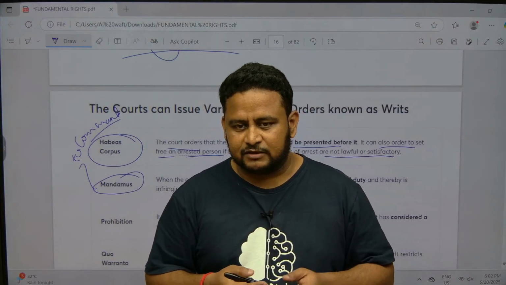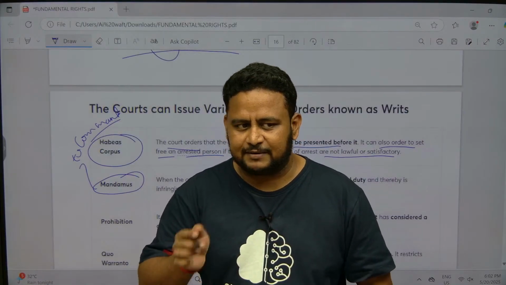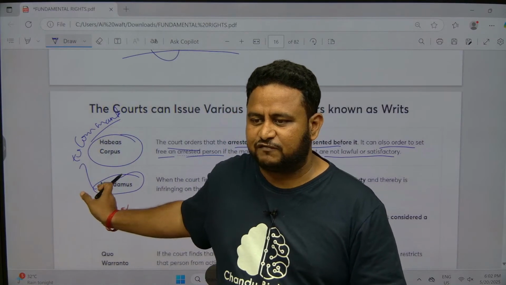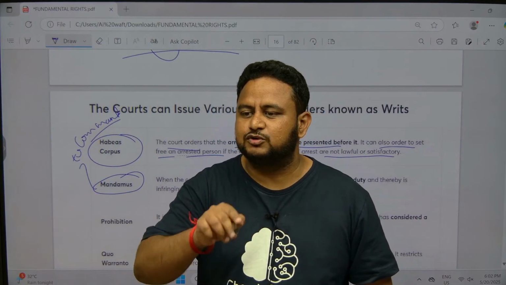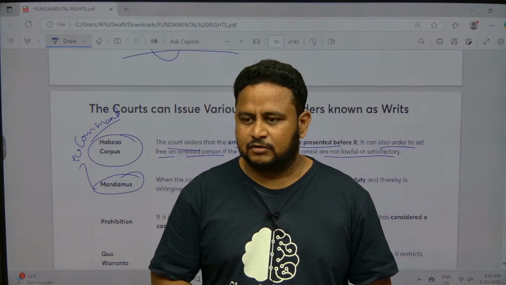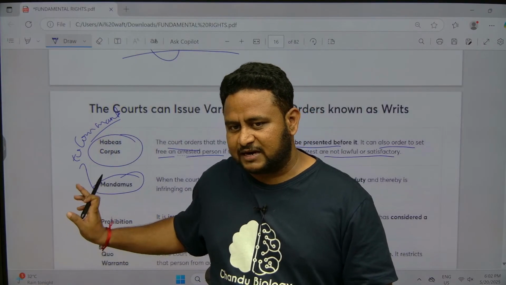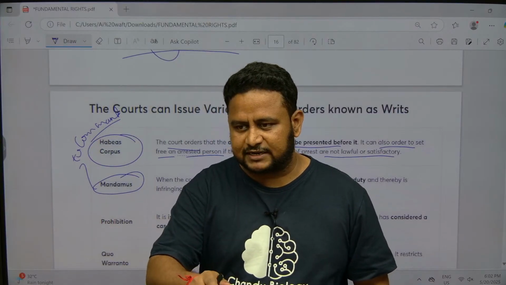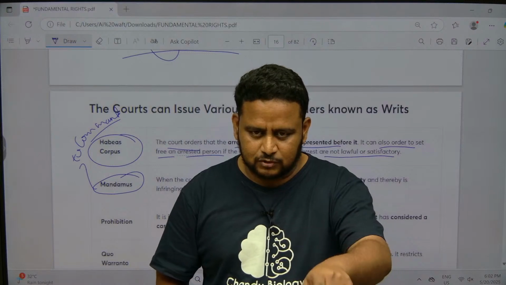At that time, with all the proofs and documents, you can approach the court. The court will issue a writ of mandamus. Writ of mandamus means to command that person to do his duty correctly. This can be issued against public authority. For private authority, you cannot do. Mandamus can be issued against public authority, and the court will say, do your duty correctly.